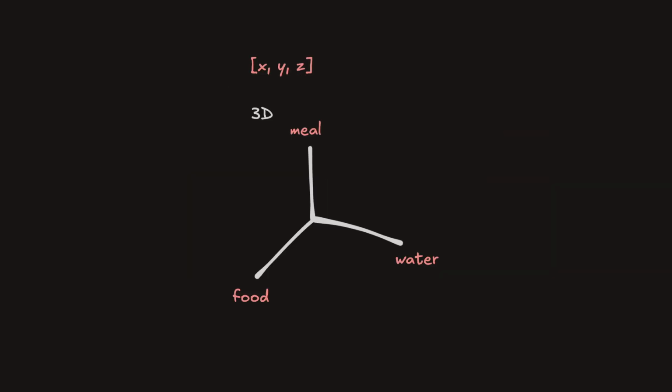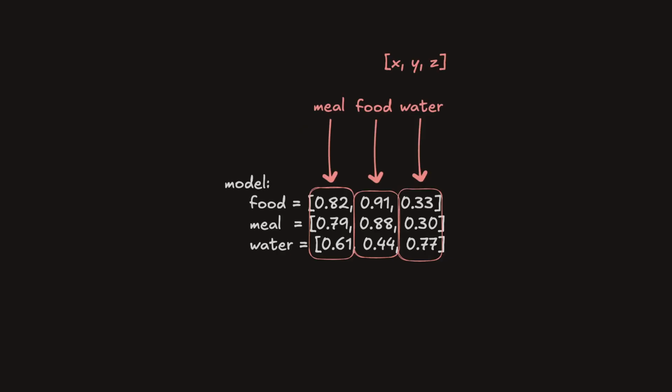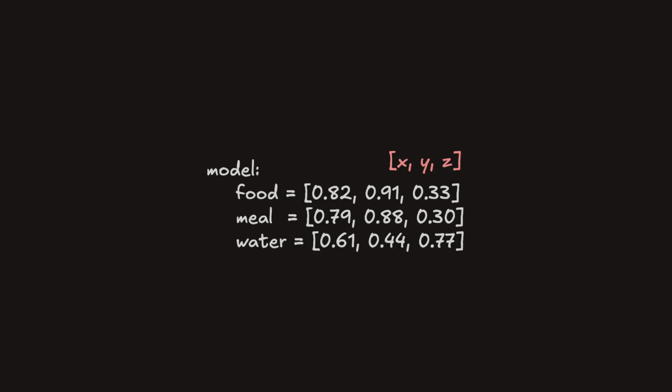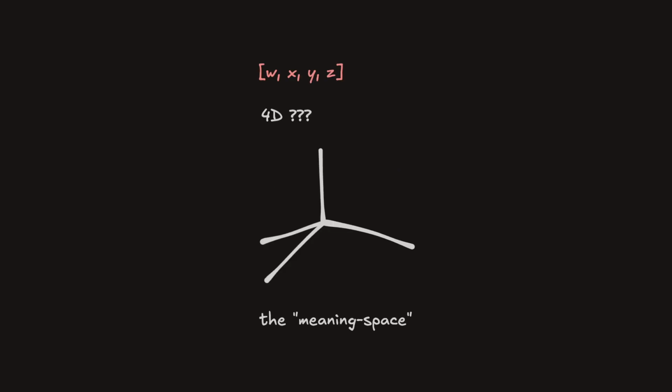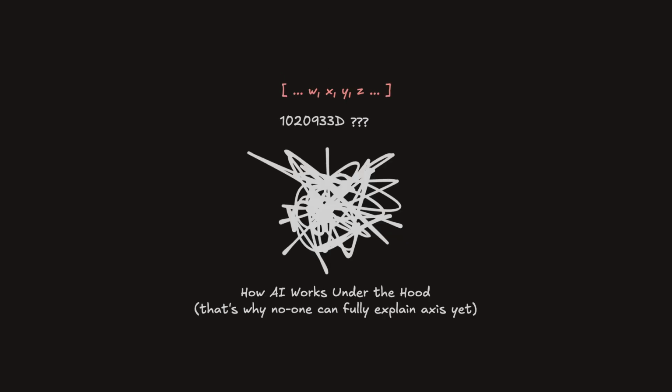If you think about it in terms of space, it's like 3D if you only have 3 values. Every value is another dimension. So if we were to map the values in a 3D space like this, the numbers would look like this. It's literally just a coordinate system. For each more number added, one number has to be added to all the lists, and it's the same thing as adding another axis to this space. This is called the meaning space because the mappings and the coordinates represent meaning, and technically it's a space. And then it goes all the way to a bunch of axes and dimensions that people can't fathom right now.